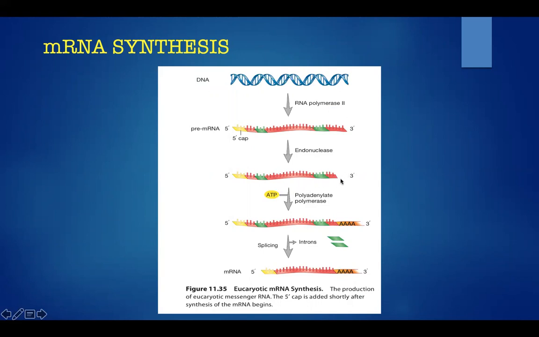Next is 3' end polyadenylation, and then splicing of introns, giving rise to mature mRNA, where at the 5' end there is a cap and at the 3' end there is a poly A tail, to protect these ends from exonucleases during the transfer of this RNA from nucleus to the cytoplasm.